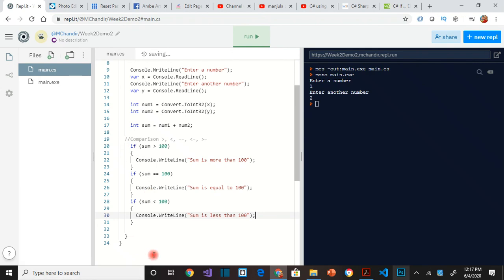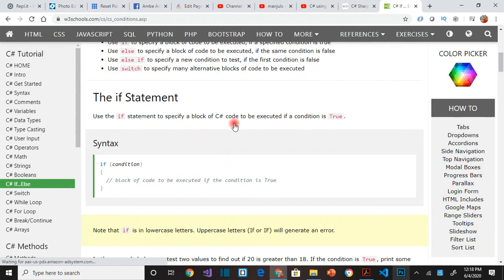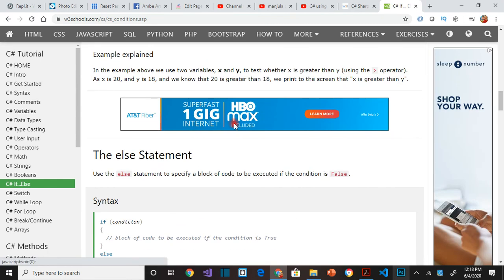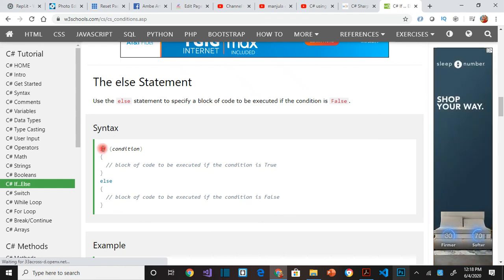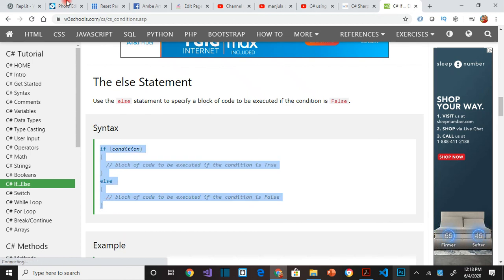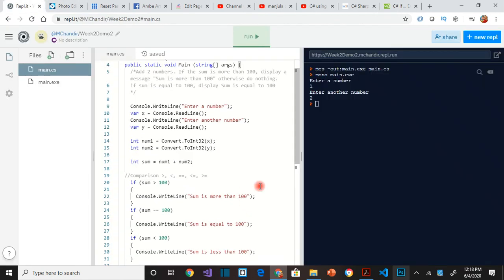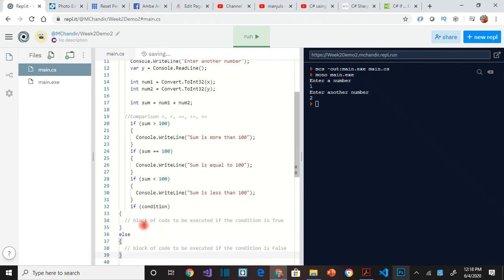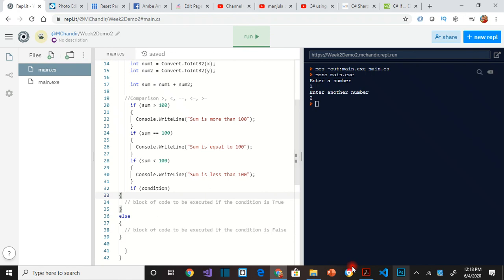okay, so you can have 3 different conditions like this, right? So we are only using the if conditions in this situation. We are not using an else condition. So let's look at that. If we go down here, the else statement. The else statement is if this condition is not true, what are we supposed to do? That is the else condition. So here's the block of code.